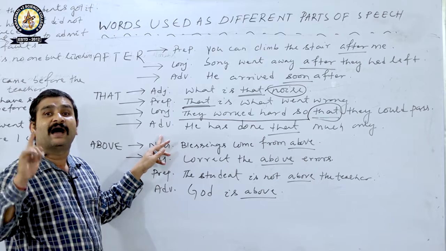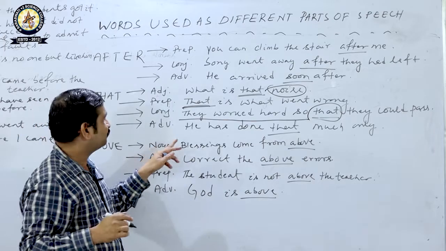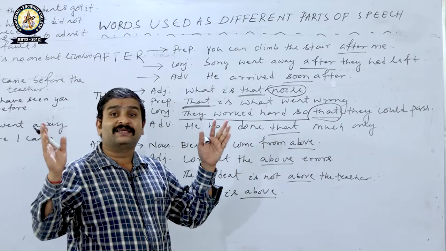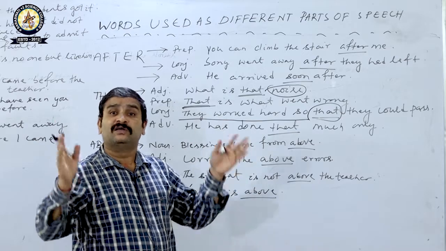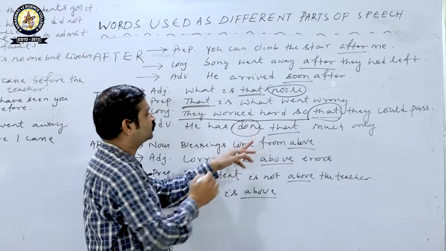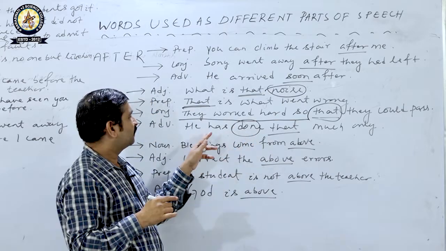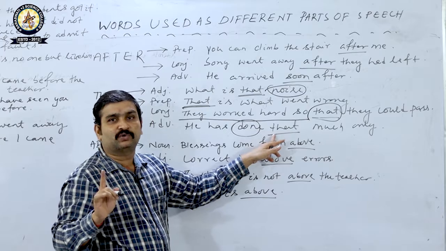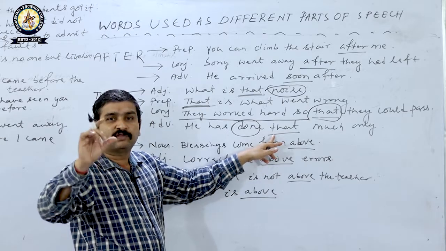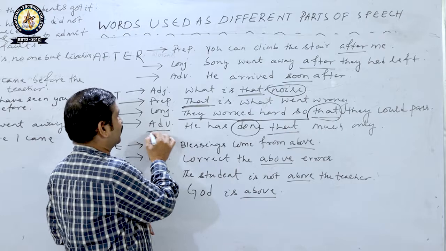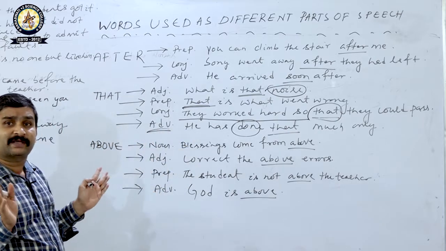Next one, adverb. How can that be used as an adverb? Here, he has done that much only. So, here it modifies done. He has done, this is the verb. What? That much only. It relates the quantity, it relates a certain degree. So, here it is working as an adverb.